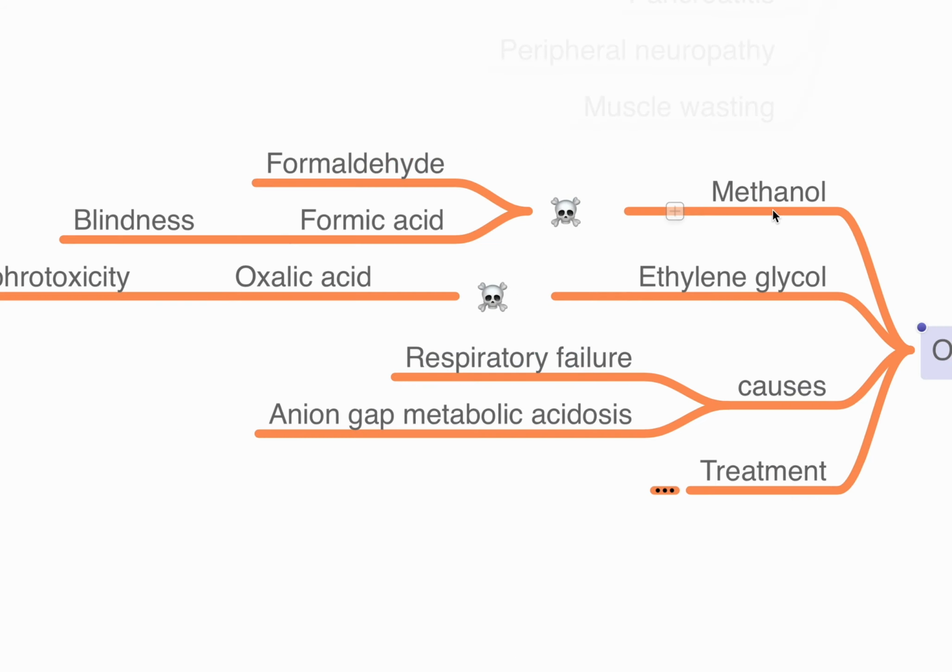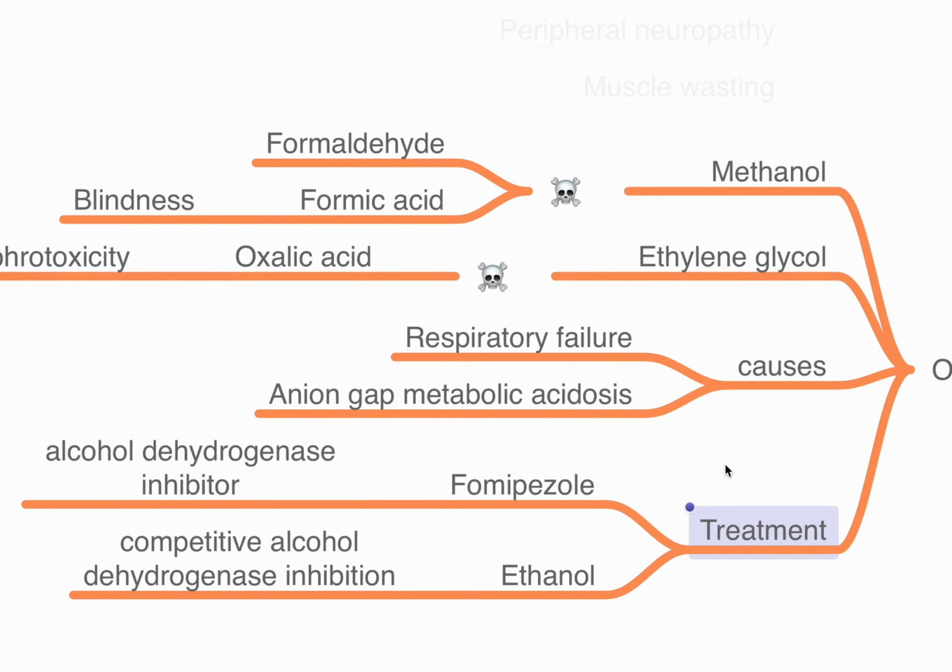In the metabolism of ethanol, we have aldehyde and acid that is getting produced. In methanol, we have formaldehyde and formic acid. Formic acid is toxic to the retina as well as the retinal nerves, so patients could end up with blindness if too much formic acid accumulates. Ethylene glycol, one of the metabolites that accumulates, is oxalic acid that can result in nephrotoxicity. And both methanol and ethylene glycol can cause respiratory failure and high anion gap metabolic acidosis.